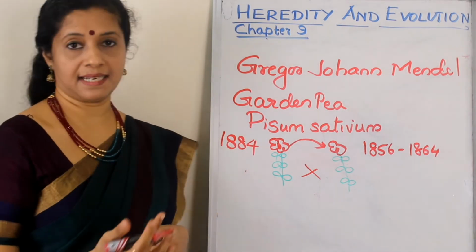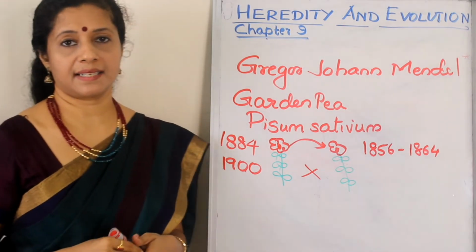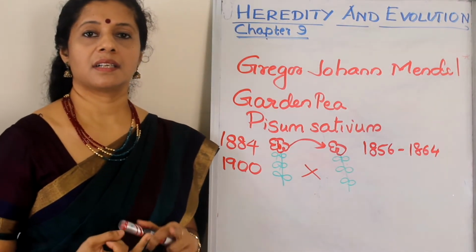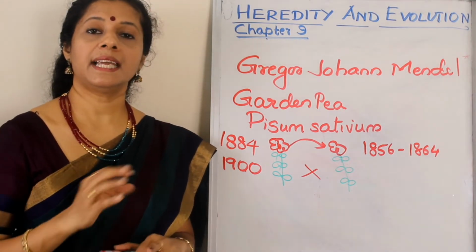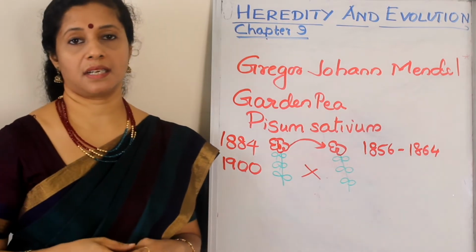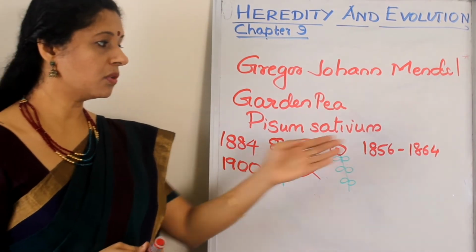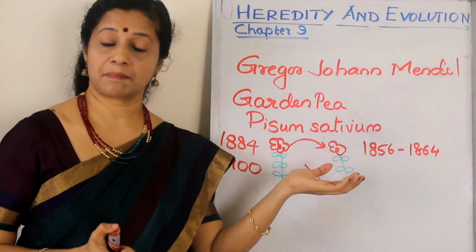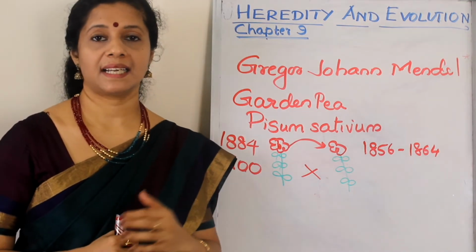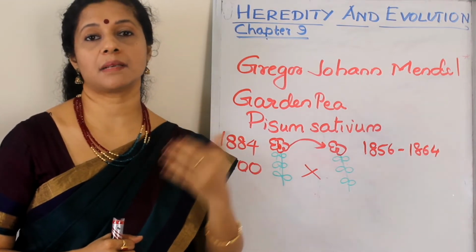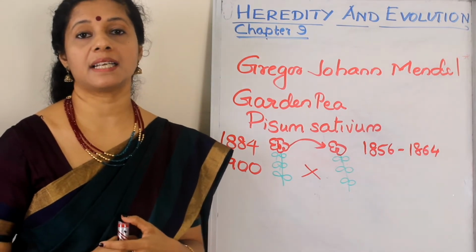After 16 years of his death, in 1900, 3 different scientists, Hugo de Vries, Carl Correns and Erich von Tschermak, independently rediscovered this experiment. They also did the experiments and got the result. When they checked, they found that almost 40 years back, some priest had done this work and proposed his hypothesis. So posthumously, he was accepted as father of genetics. So now we know Gregor John Mendel as father of genetics.